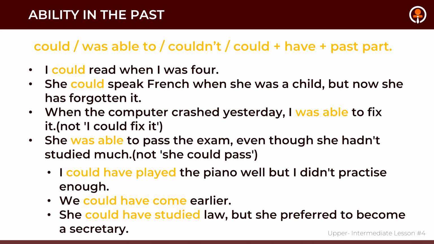So when we are talking about ability in the past, we can use could, was able to, couldn't, could plus have plus past participle. So, I could read when I was 4. So when I was 4 years old, I had an ability to read. She could speak French when she was a child, but now she's forgotten it. So when that woman was a child, she had an ability to speak French, but now she doesn't have it.